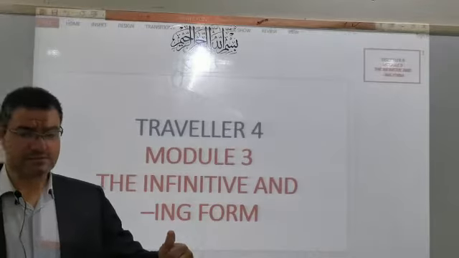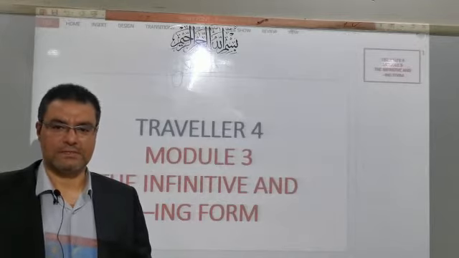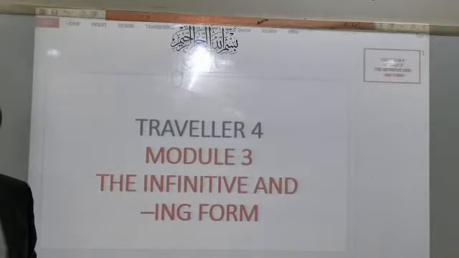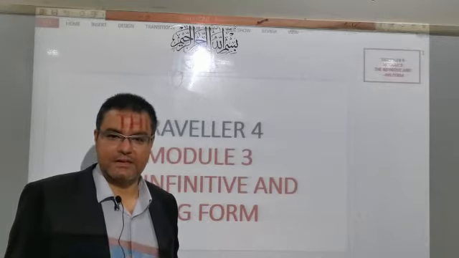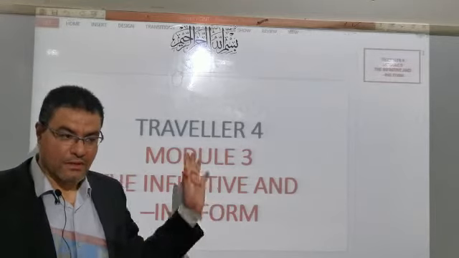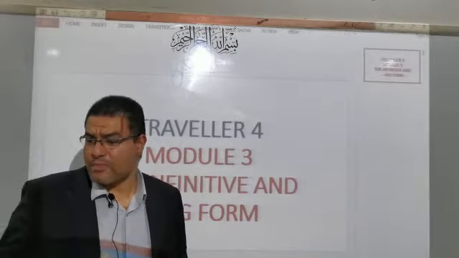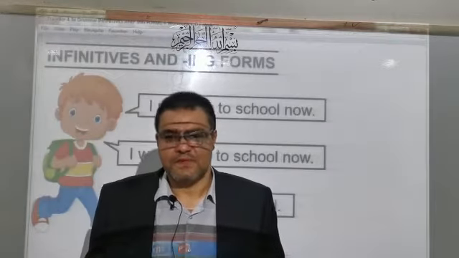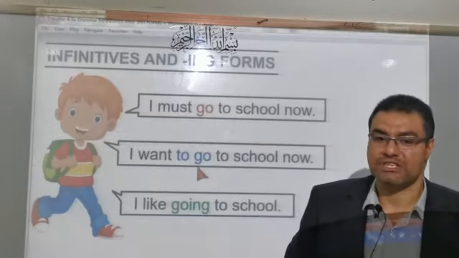Okay, the full infinitives should be preceded by to. For example, you can say to play, to run, to eat. What about the bare infinitive? Run, eat, play. And what about the ing form? Running, playing, eating. Okay? You know the three main forms that we are going to talk about today. Someone may ask me, when can we use each one of them? The question, my dear students, is when can we use each one of them?